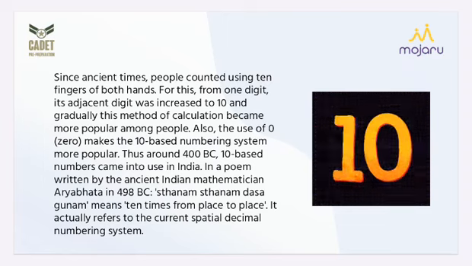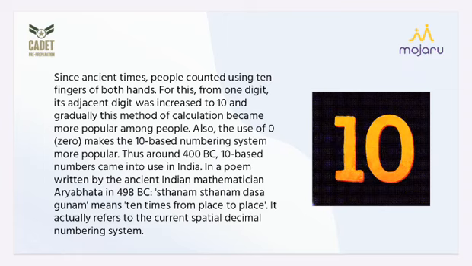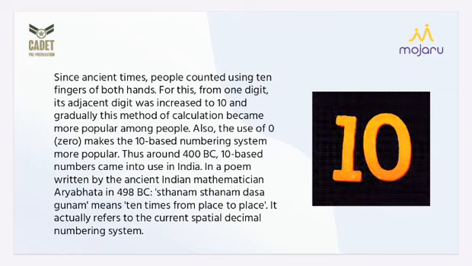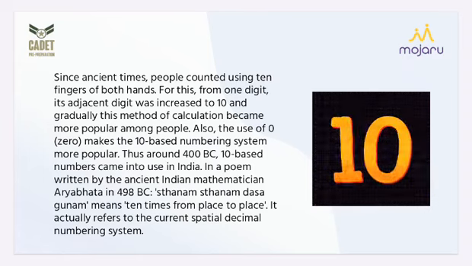In a poem written by the ancient Indian mathematician Aryabhatta in 498 BC, "Sthanam Sthanam Dashagunam" means 10 times from place to place. This is how the 10-based counting was invented, and it actually refers to the current decimal numbering system.